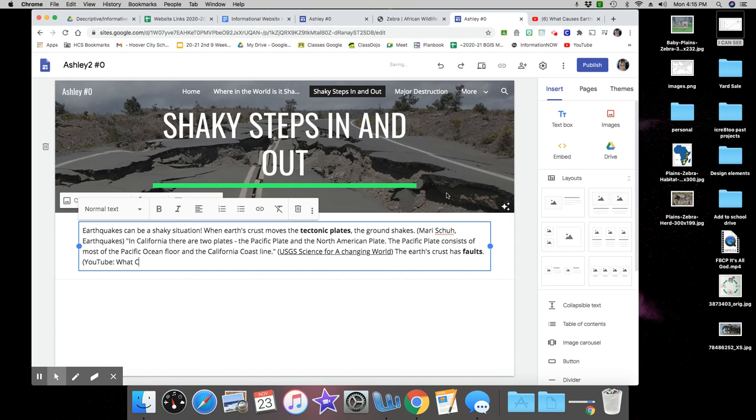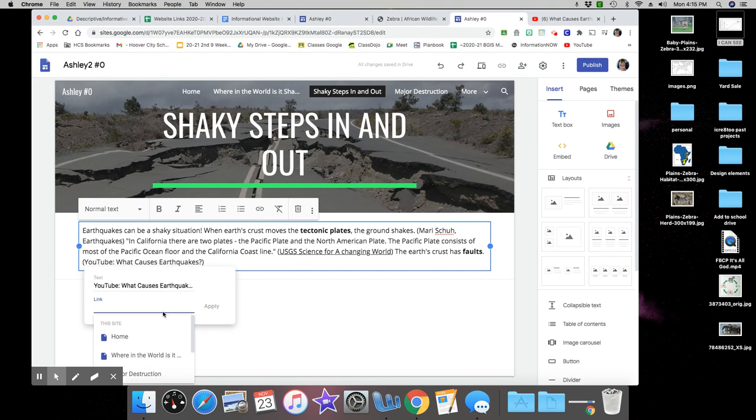What causes earthquakes? That's the title of it. In parentheses, and I can highlight it, and I can get the exact link that I use. Remember, I copied it from YouTube, paste it here, and apply.